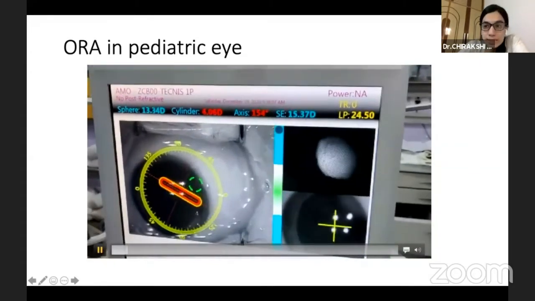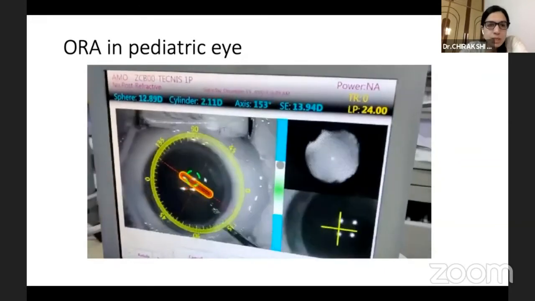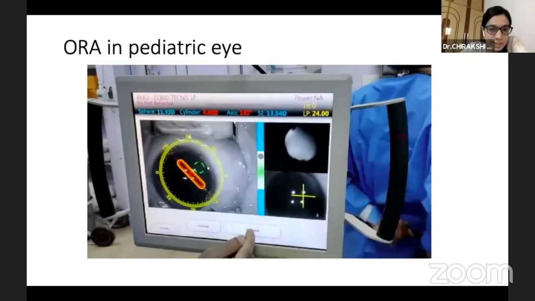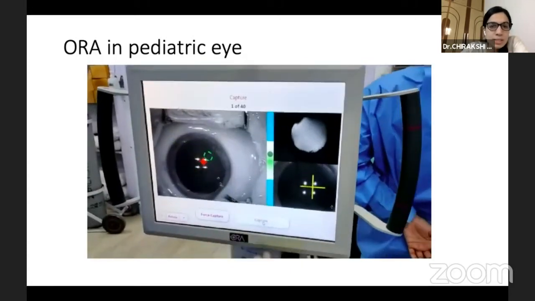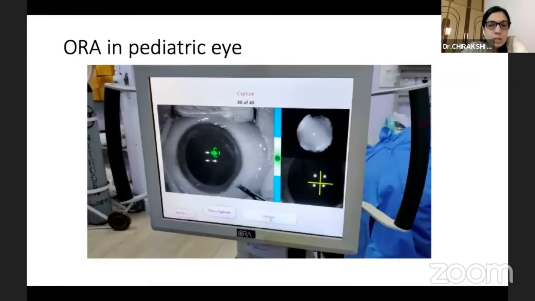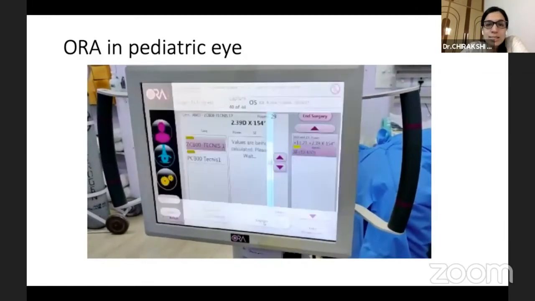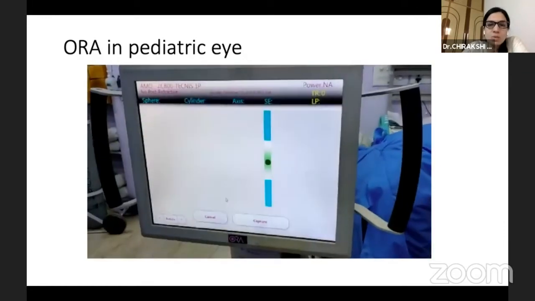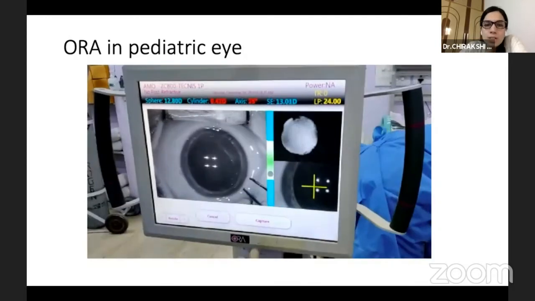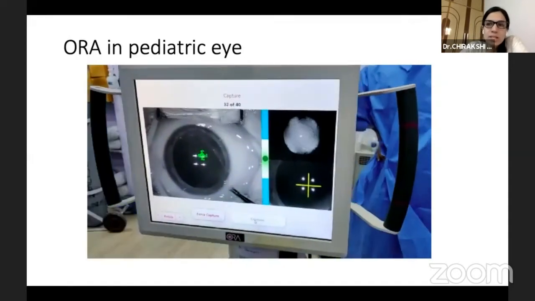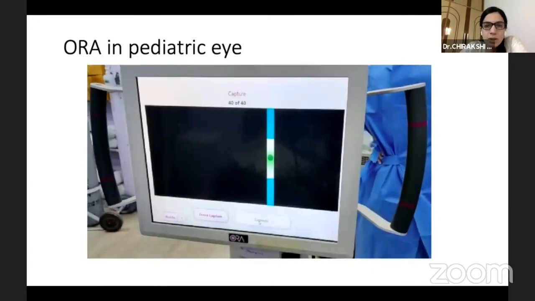The Aura works a little differently in children as compared to adults. You can see here that because the child is under general anesthesia, it has to be centered manually by the surgeon. The surgeon is using a McPherson's forceps or a limbal forceps to center it. This can cause distortion, and many a time we are going to get a poor quality image. So we repeat capture till we get an adequate quality number.